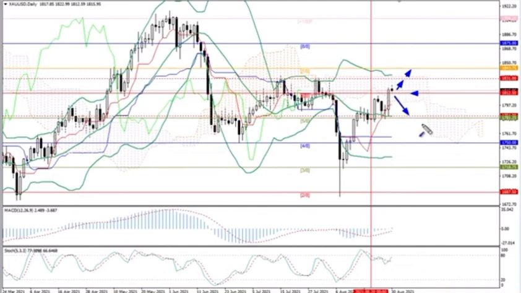The MACD histogram has moved into the positive zone and stochastic reverses upwards. This week, the price growth seems more likely, but the breakdown of 1812.50 doesn't exclude a decrease.